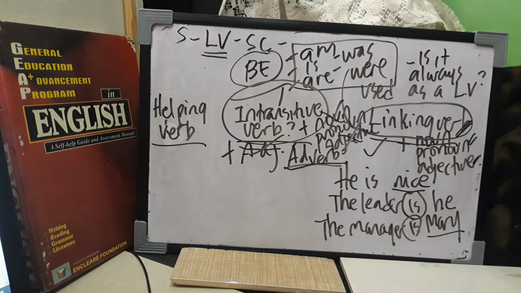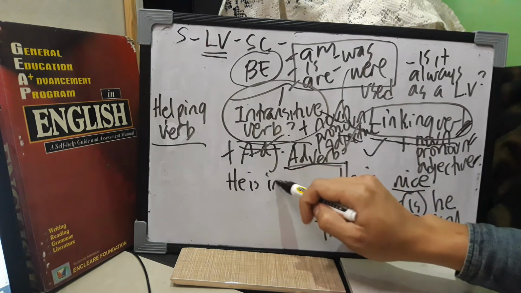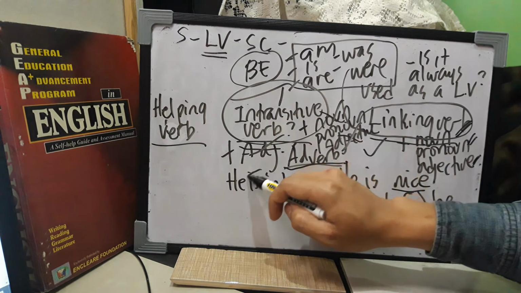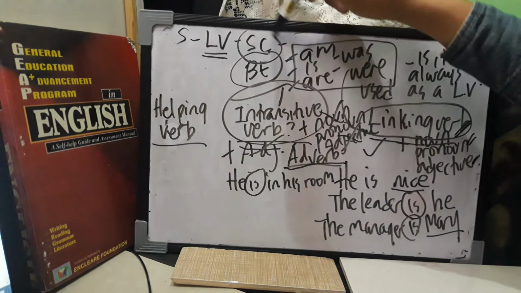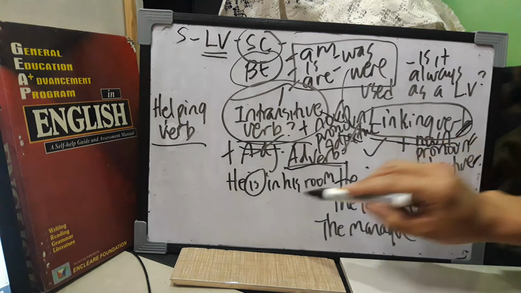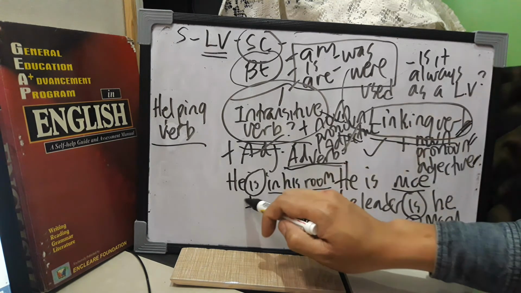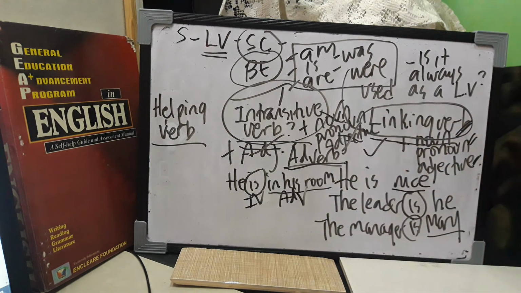So how's that, teacher? Okay, let's have an example, guys. He is in his room. So technically, guys, is here is not a linking verb. Why? Because a subject complement is a noun, pronoun, or adjective, and in his room is not a noun, not a pronoun, and not an adjective. But it is an adverb. It talks about where he is, and where is an adverb of place. So definitely, this is used as an intransitive verb because in his room is already an adverb.